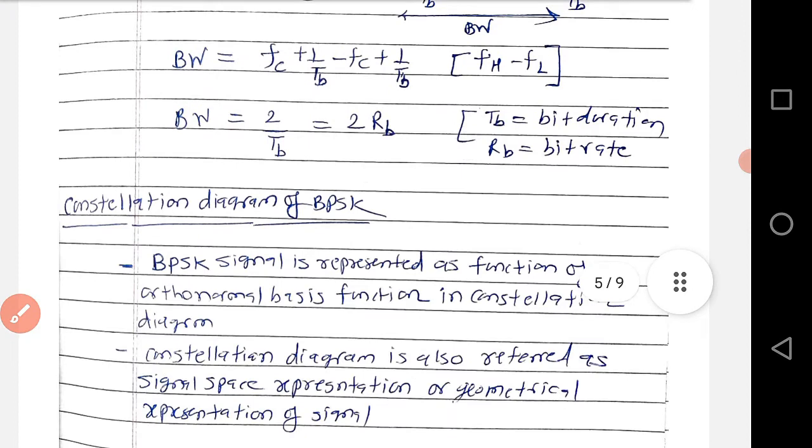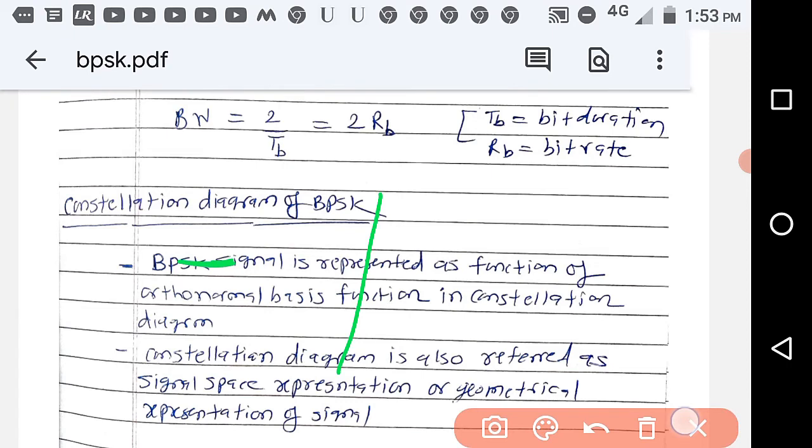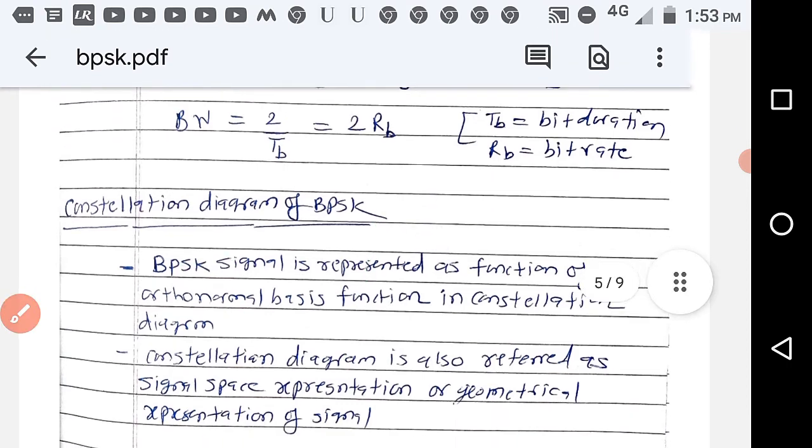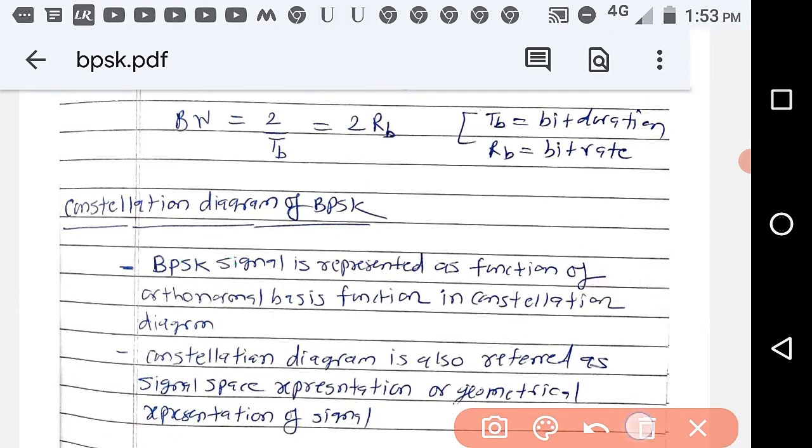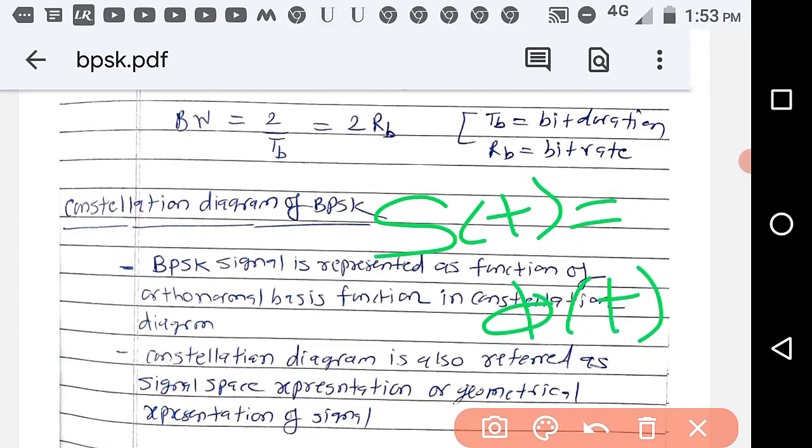Now let us know about the constellation diagram of BPSK. What is a constellation diagram? A constellation diagram is a phasor diagram. First thing, make it clear that it is a phasor diagram. And in a simple sentence, I can say that here you are representing s(t) in terms of phi(t).